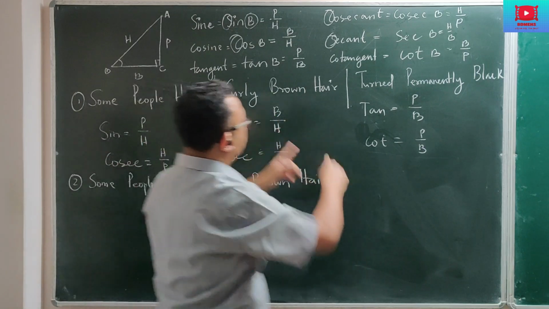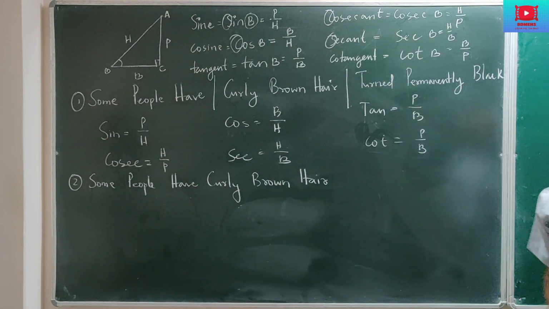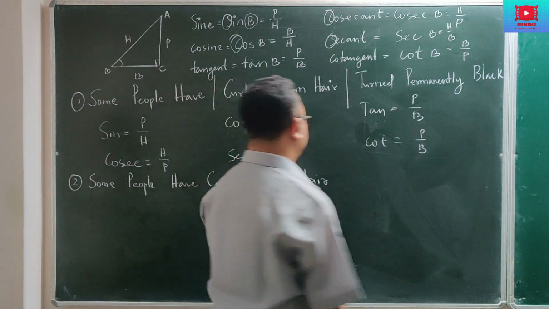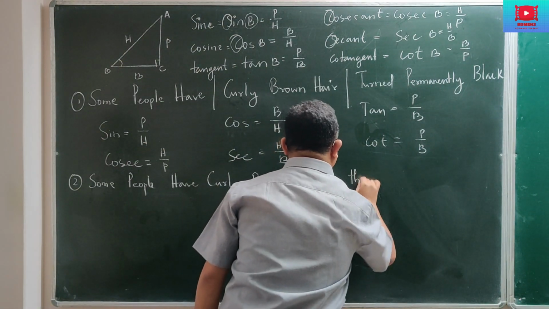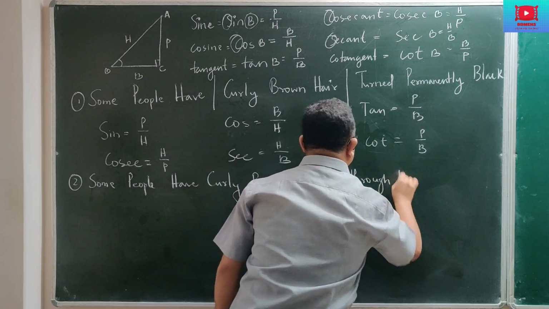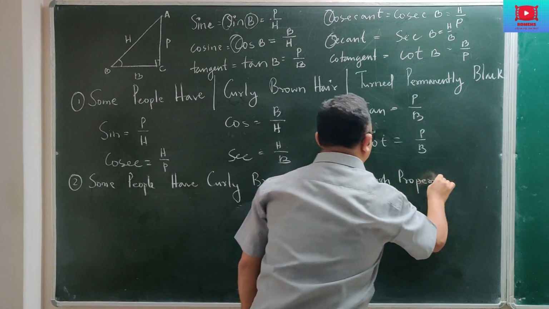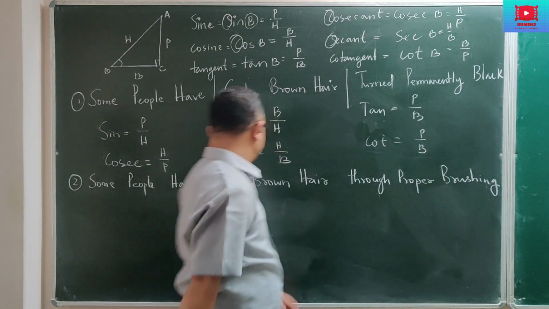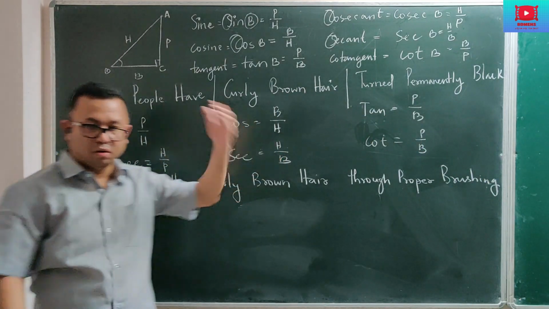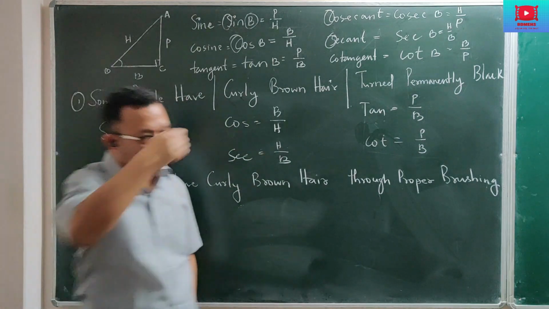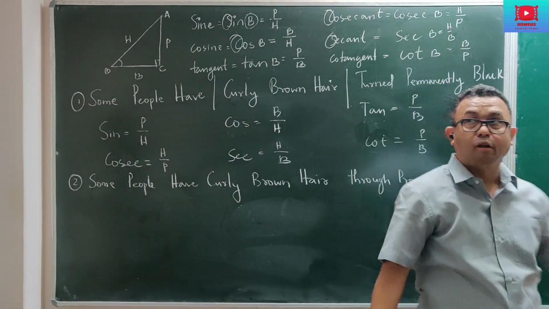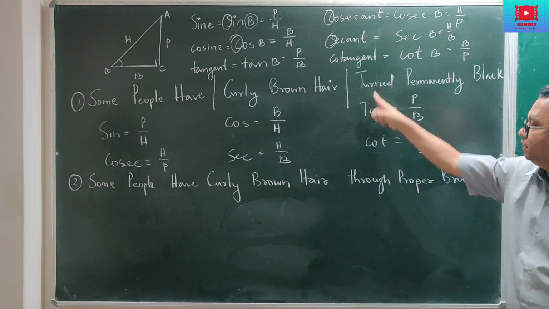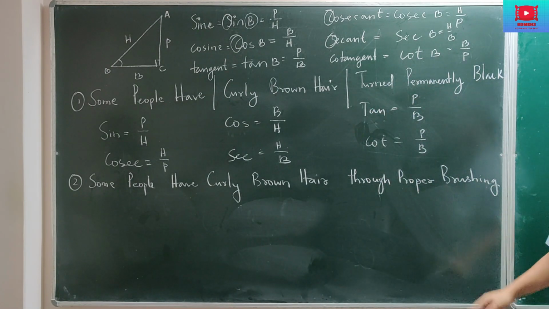Even the next 3 words I have taken the same. Now the last 3 words is what I am going to change, and that is what I will write: through proper brushing. The meaning of the sentence is that some people will be able to maintain curly brown hair through proper brushing. They will brush their hair properly and be able to maintain this. So instead of saying turned permanently black, I have changed it into through proper brushing.